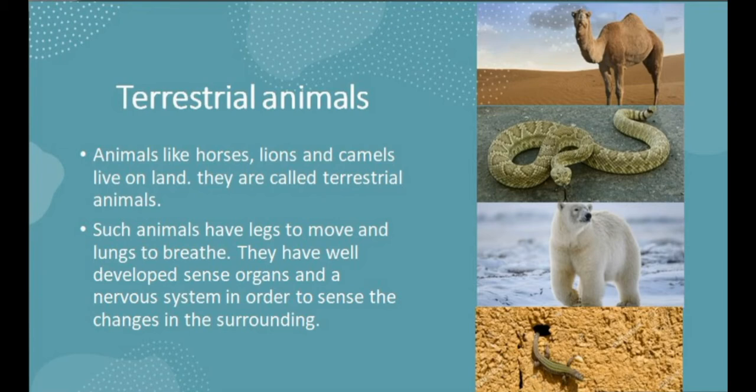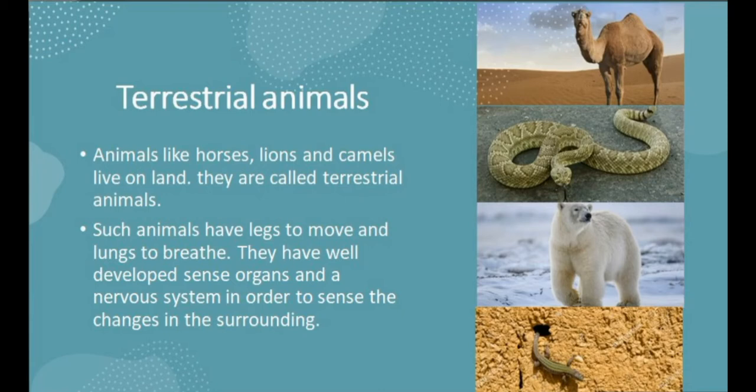And animals like the polar bear live in cold regions, so they have fur on their body which keeps them warm. They have fat under the skin that is used as food in winter. Now animals like the camel, which lives in the desert, don't have so much hair on their body, but their skin is thick. Okay, so it protects them from the heat of the sun.